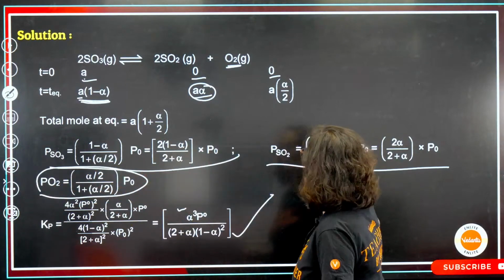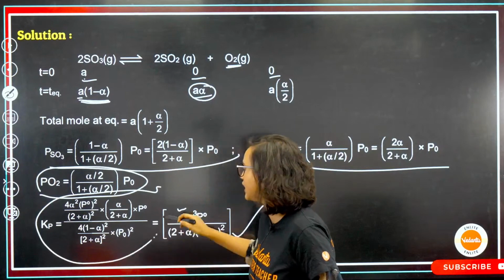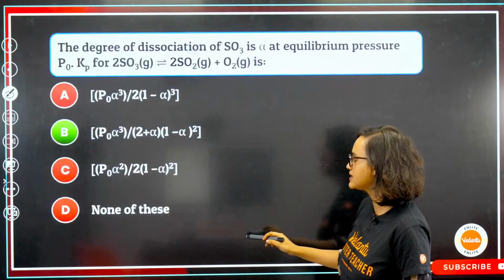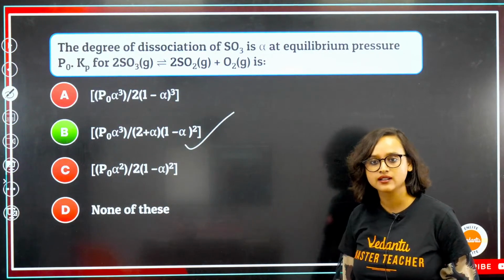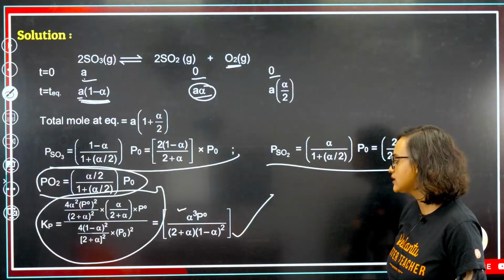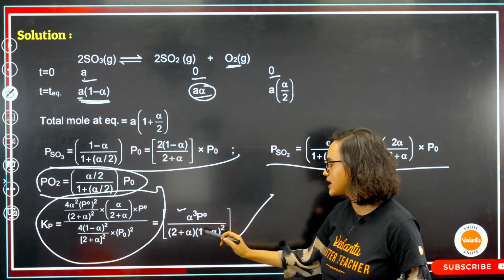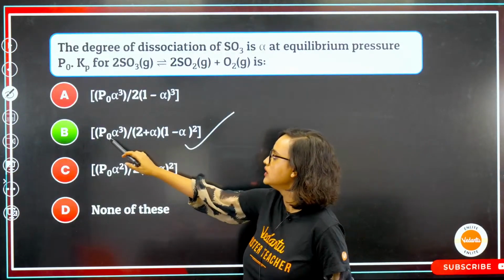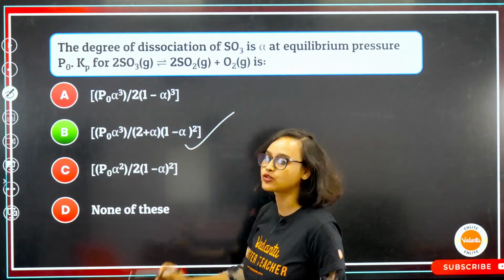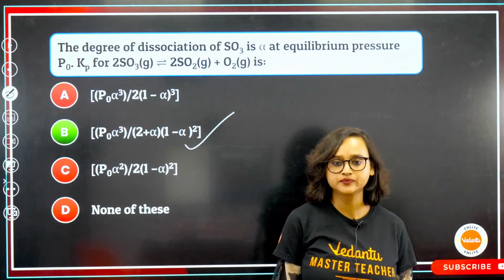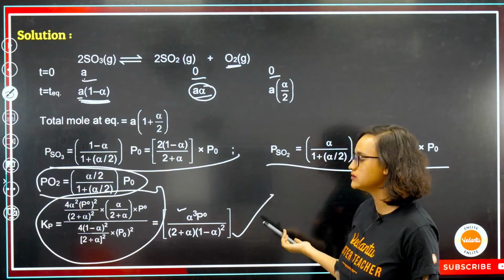Now from these, this and this is my Kp value. This is my Kp value. From here I am getting that the answer is this. That means it is this. Isn't it? Yes, that means we have to do this. See what is it? Alpha to the power 3 P naught divided by 2 plus alpha, 1 minus alpha square. That means same thing. P naught alpha to the power 3 divided by 2 plus alpha, 1 minus alpha square. Understanding? Yes? Looks a little complicated, but once you try to do it, it's very simple. Very simple.